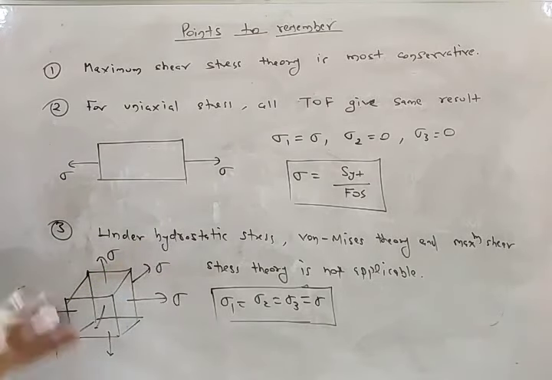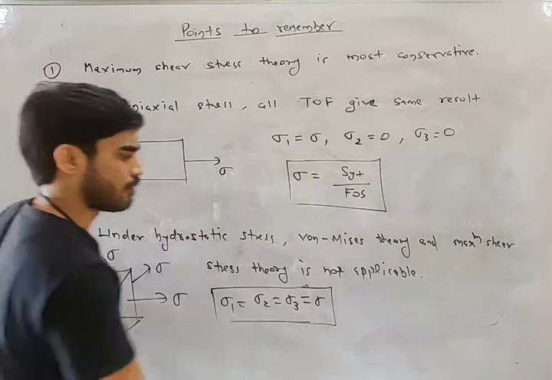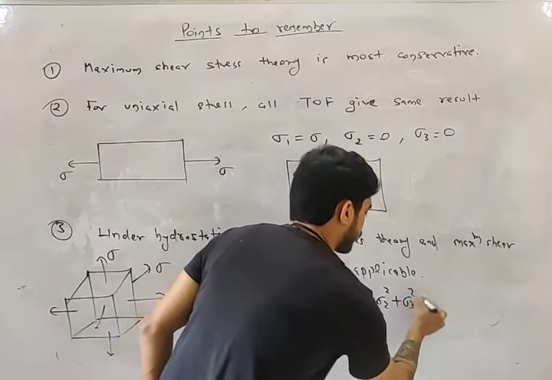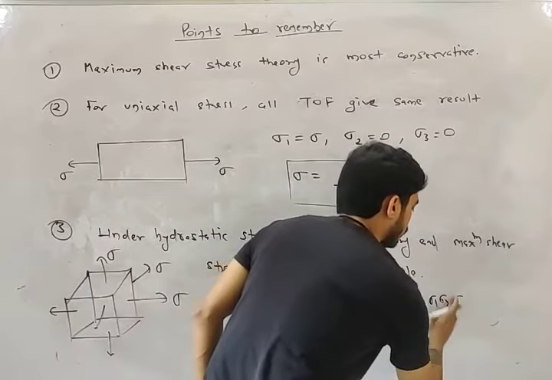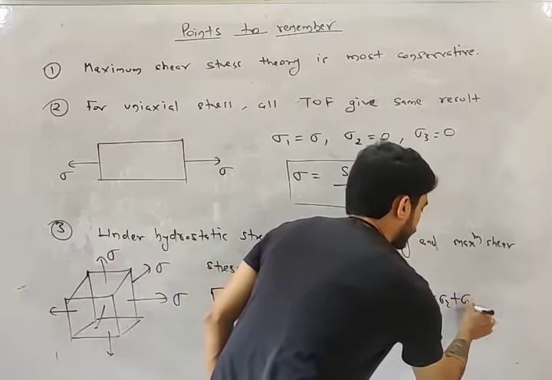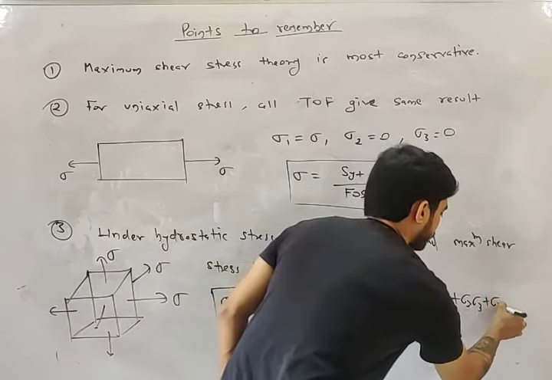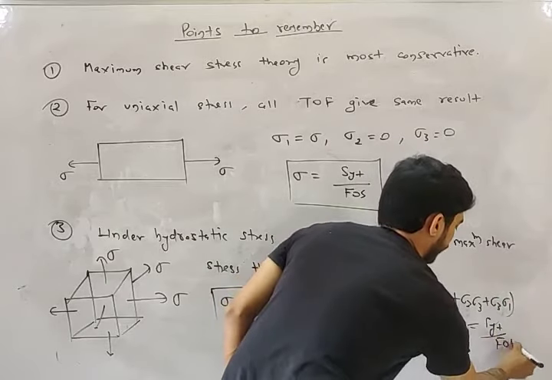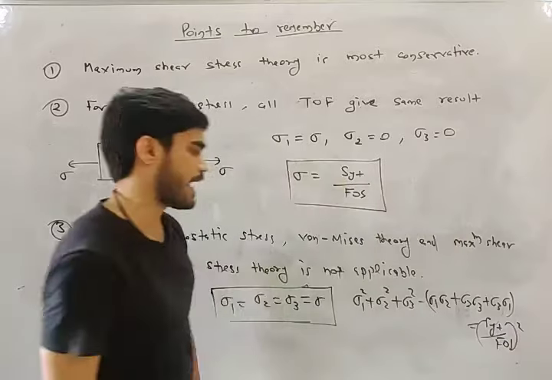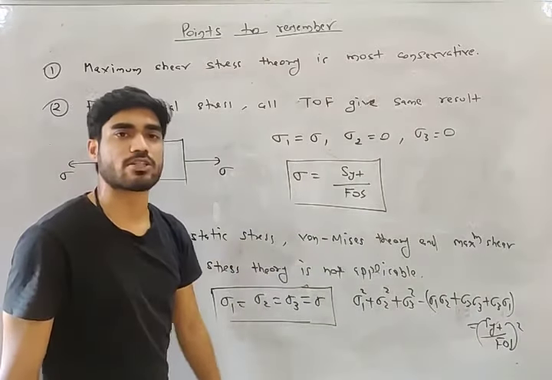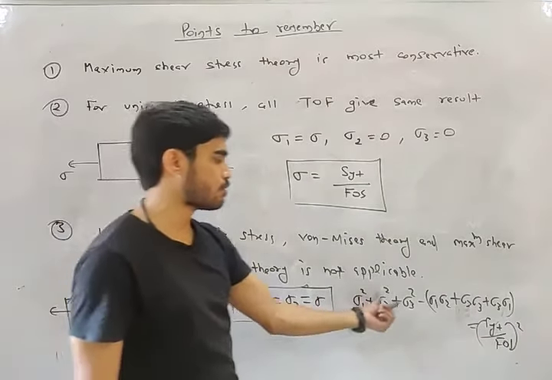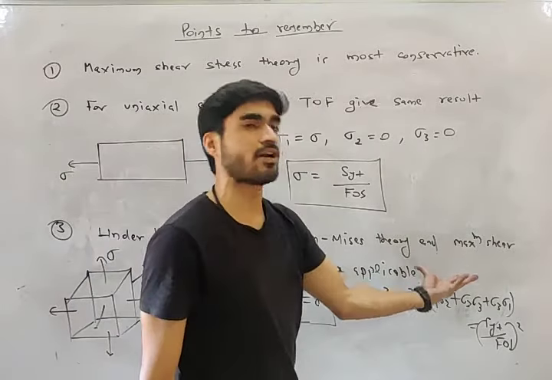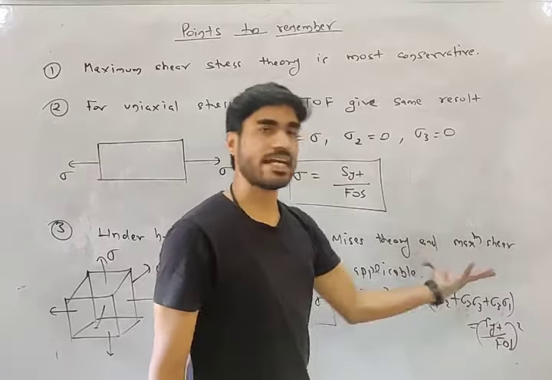Look at the equation. What is the equation of von Mises theory, my friend? Sigma 1 square plus sigma 2 square plus sigma 3 square minus (sigma 1 sigma 2 plus sigma 2 sigma 3 plus sigma 3 sigma 1) equals (SYT by FOS) whole square. This is the equation, right? Put sigma 1, 2, 3 all equal to sigma. What you will get? This thing will become 0.